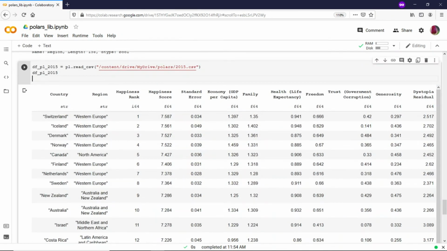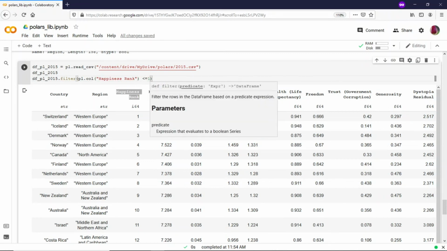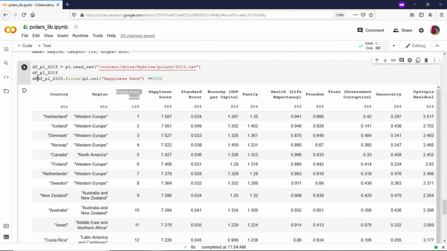So let us write the filter code. I would say the same file dot filter, pl dot col, and this should be as per happiness rank. Happiness rank, and I am targeting the top 100, so I would say 100, and we'll save this in something called df filtered.